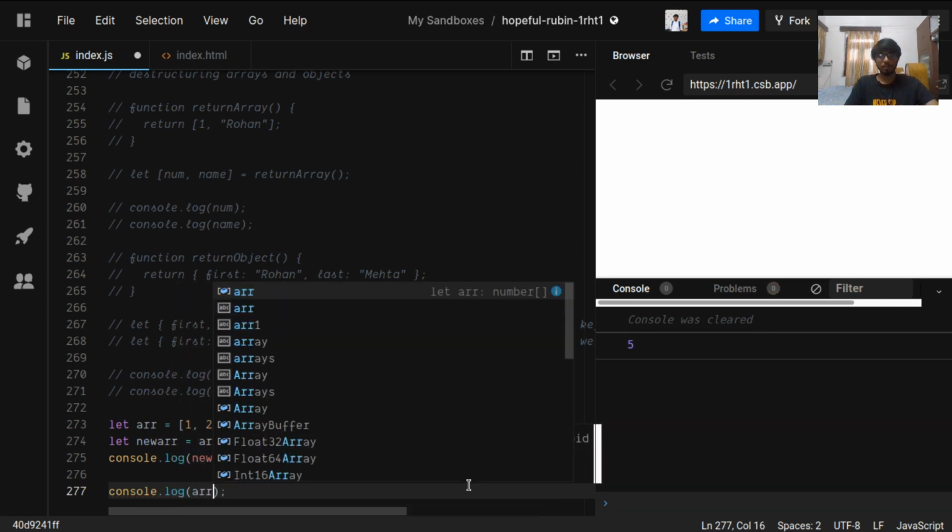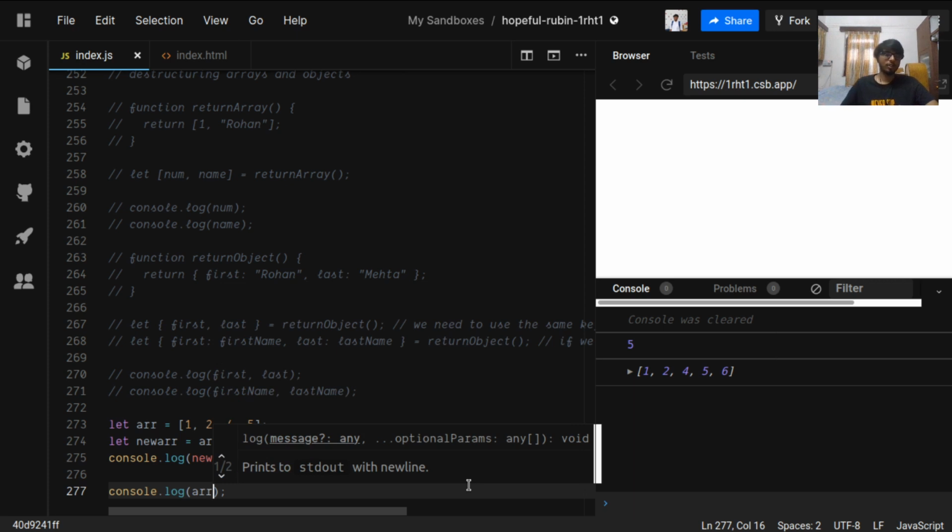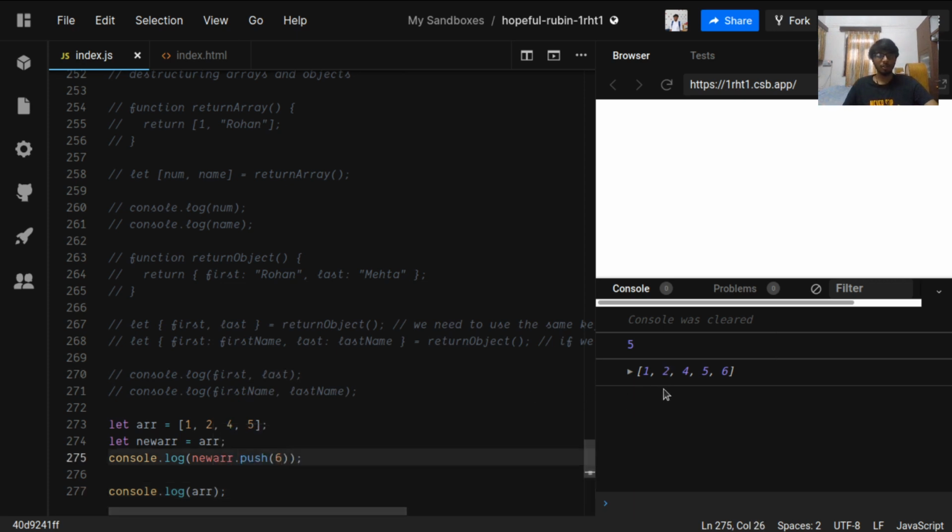Original array, so you can see the original array was changed. It also got a value 6 in it, but we didn't push the value to that array. Why is this happening? This is happening because when we assign this new array, it is pointing to the memory where this array is defined, and it just passes on that memory to the new array.